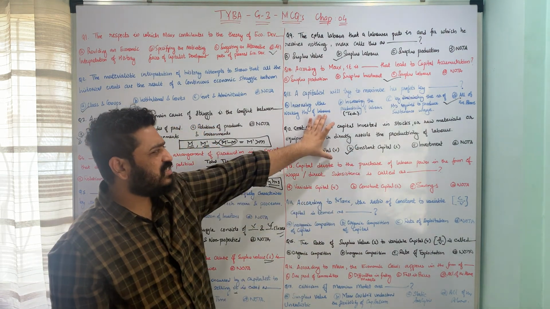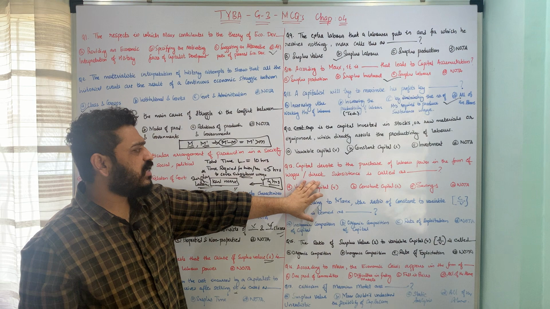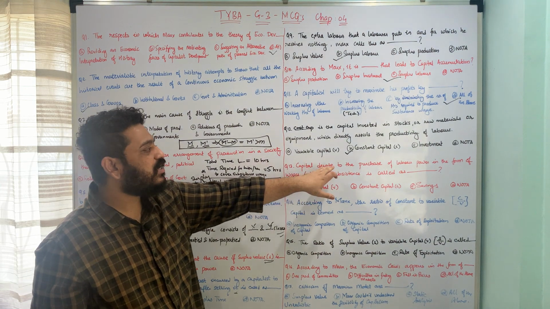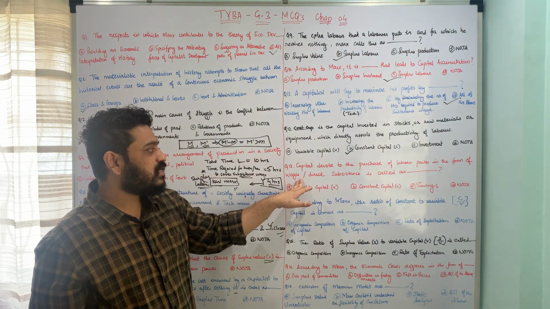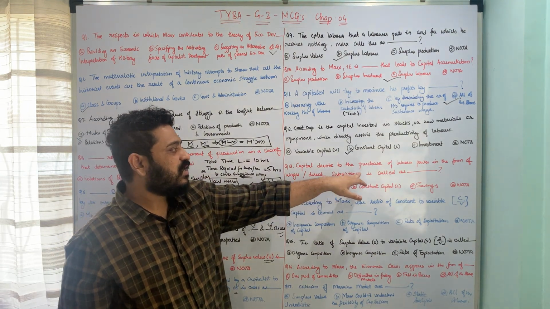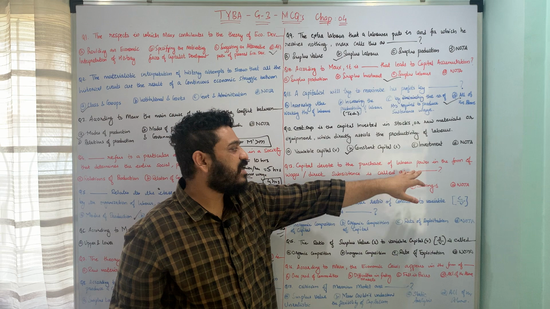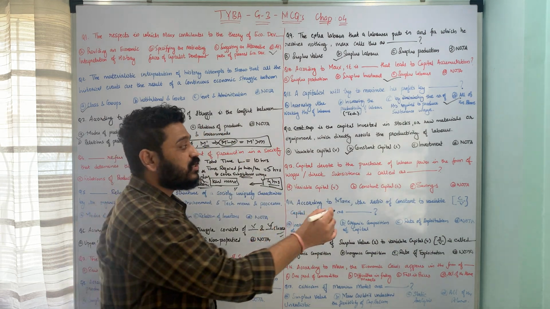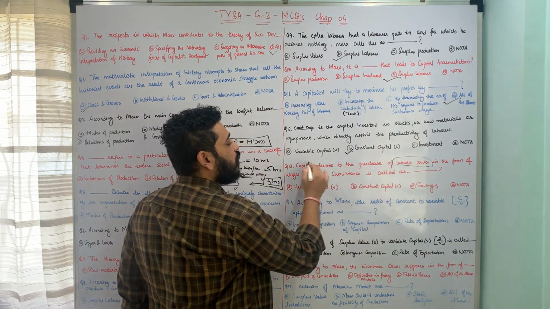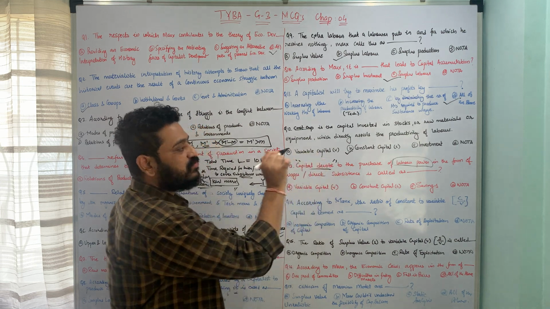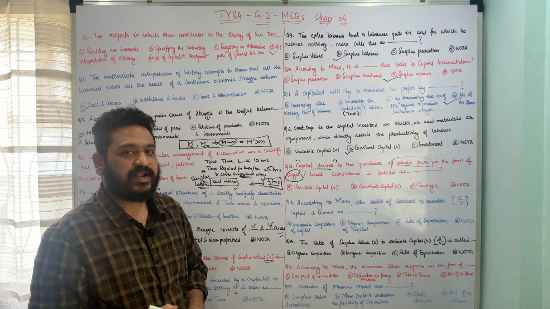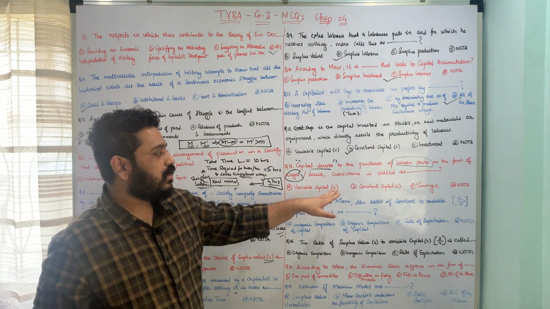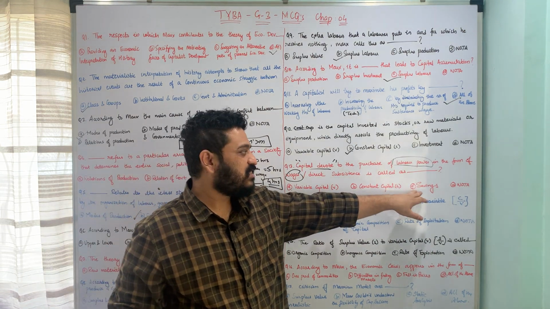I hope the question is clear. Let us now move to the next one. The capital devoted to the purchase of labor power in the form of wages or direct subsistence is called as dash. Options: A, variable capital; B, constant capital; C, savings; or D, none of the above.